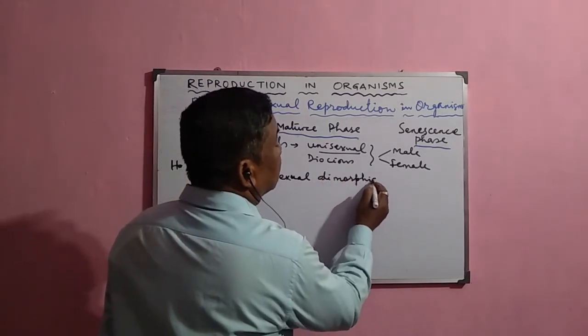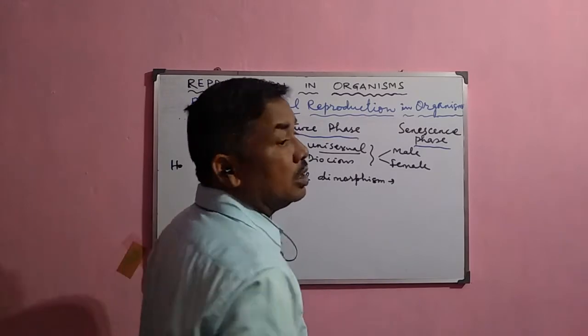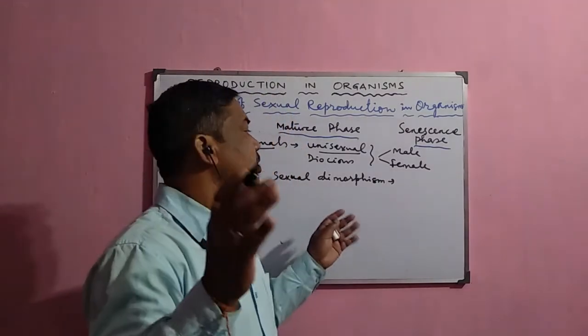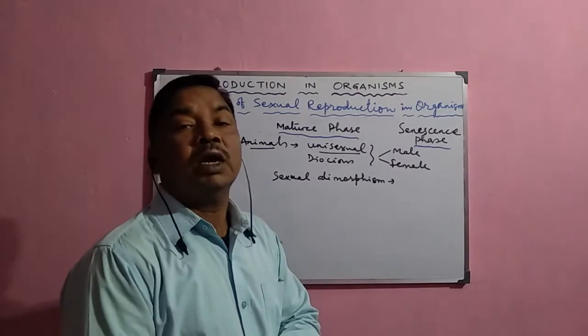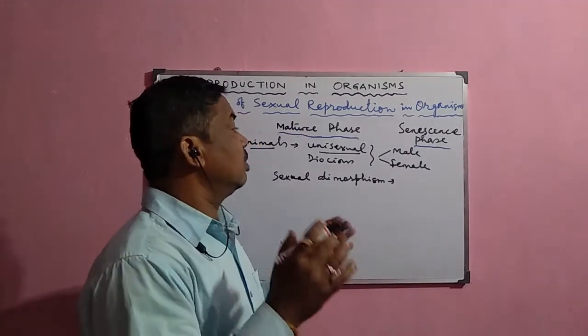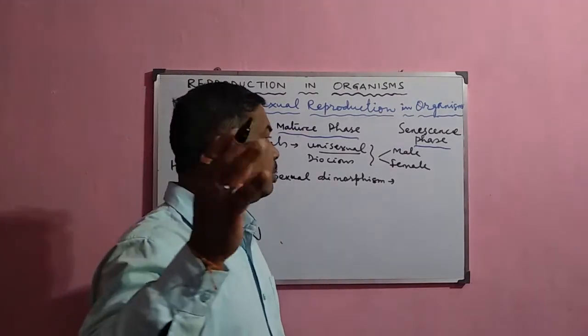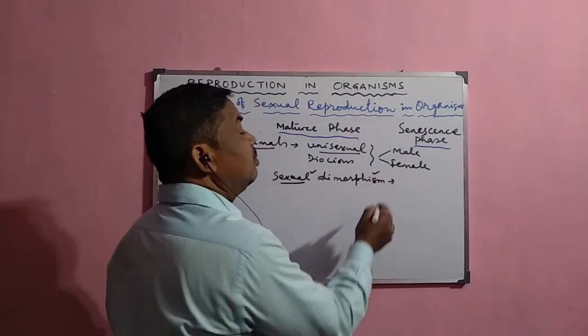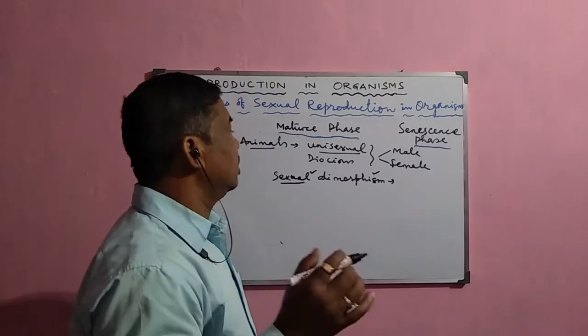So just take an example of human males and females. The characters of the males are totally different from the characters of the female. In case of cock and hen, the characters of the male are different from those of the female. So that is why they are easily distinguishable from the external appearance. That is called sexual dimorphism.